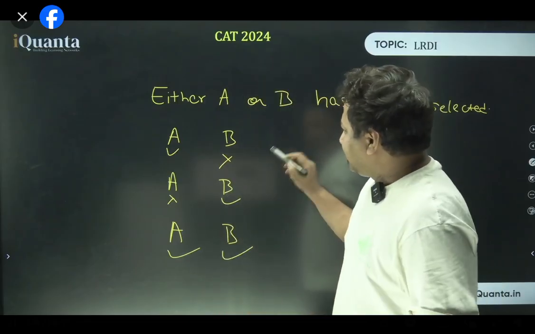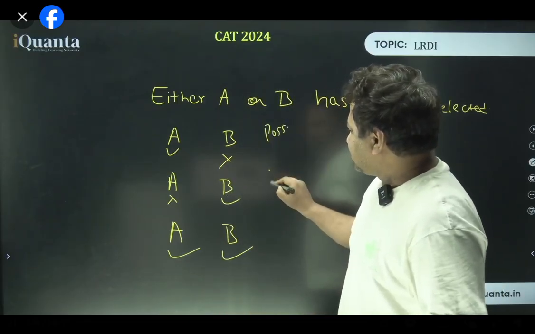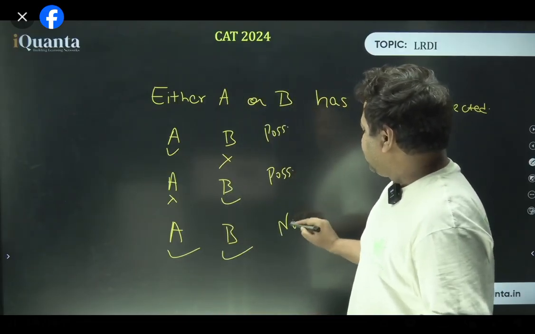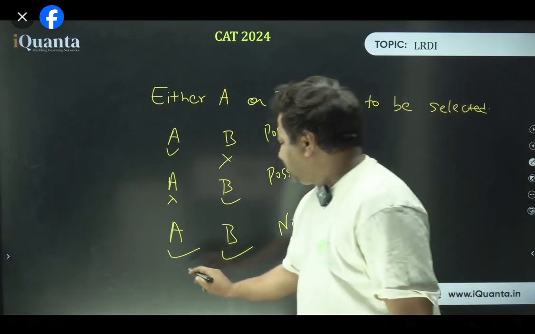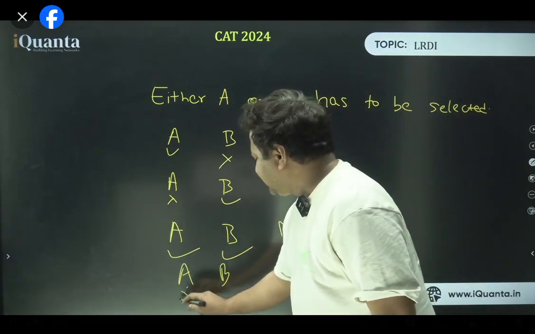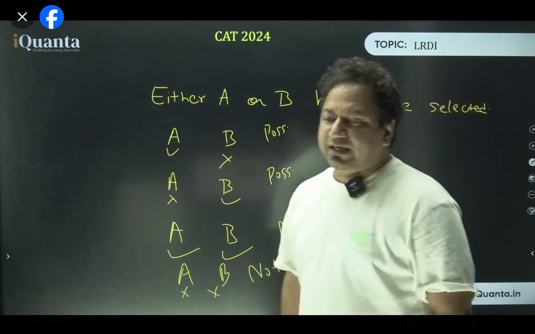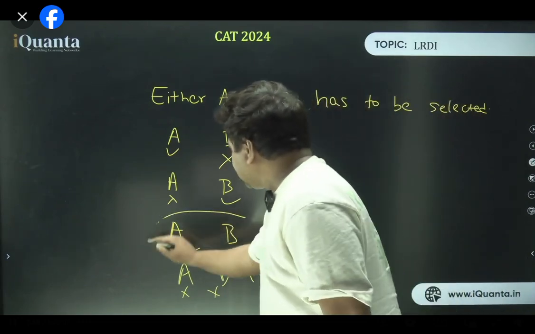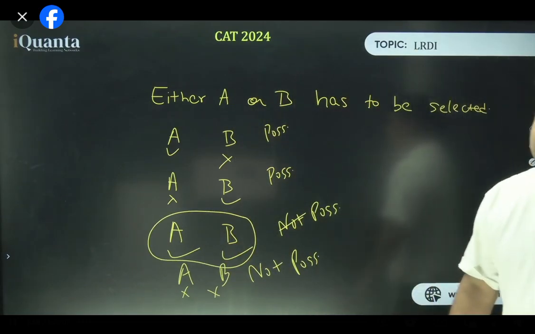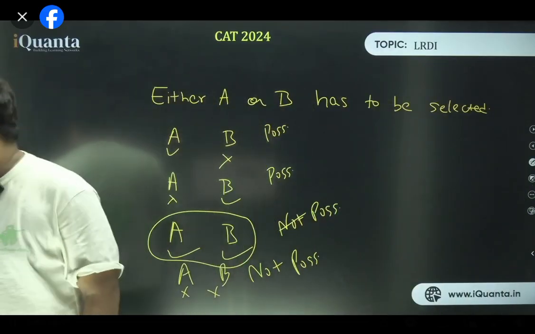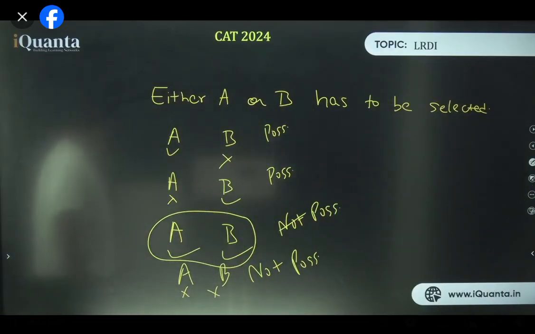Can this be said? Okay, so you say this is possible. This is also possible. And this is not possible. That's what you guys are saying. And needless to ask, but still, A and B both are not selected. That is not possible anyway. Now the thing is, this is what you are saying, but this case is also possible. When I say either A or B, both can be selected.